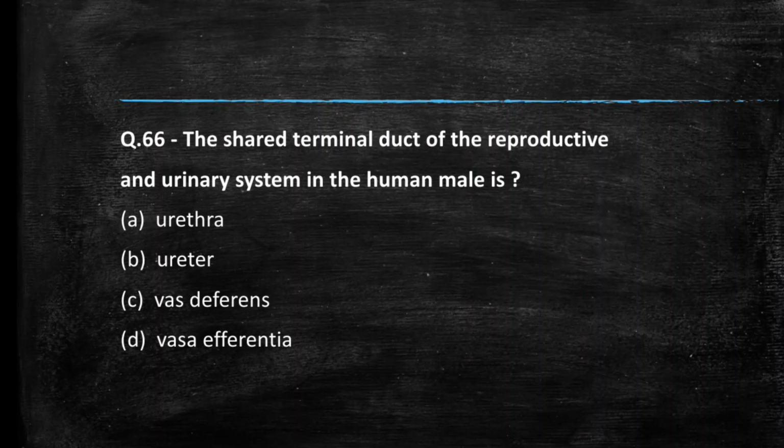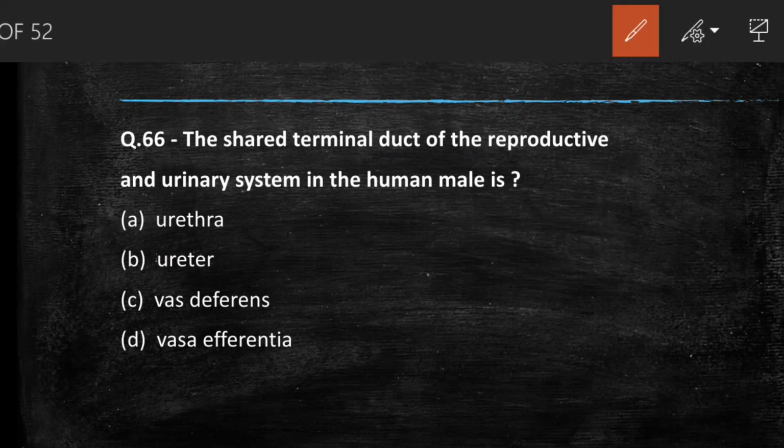Next question we have the shared terminal duct of reproductive and urinary system in human male is called urethra, ureter, vas deferens, vasa efferentia. So the answer is very clear to us, which is option A, urethra.